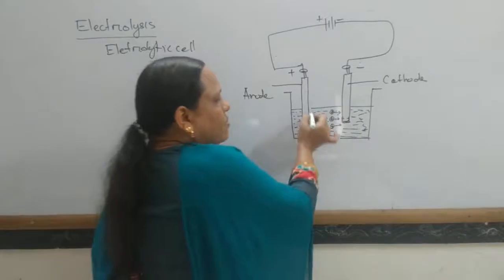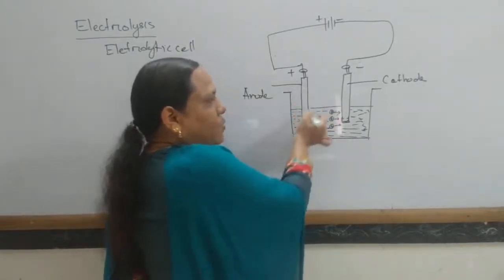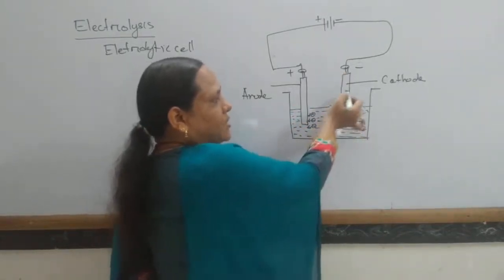So the ions move towards oppositely charged electrodes.